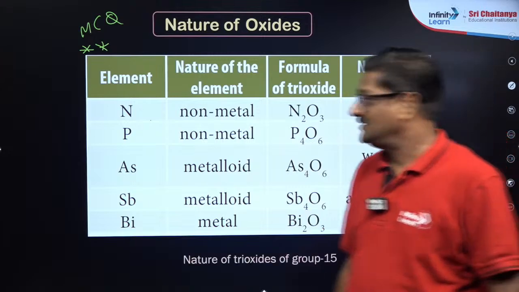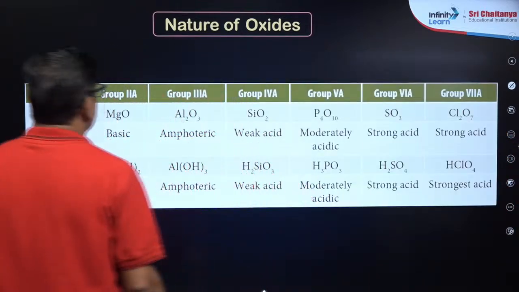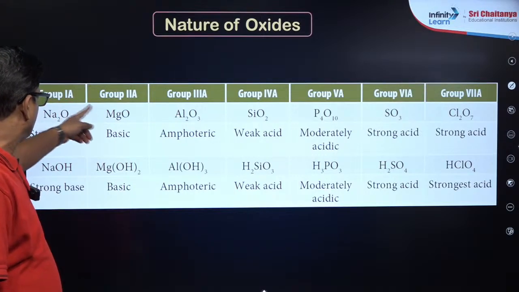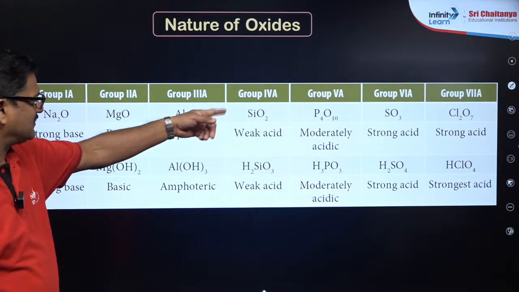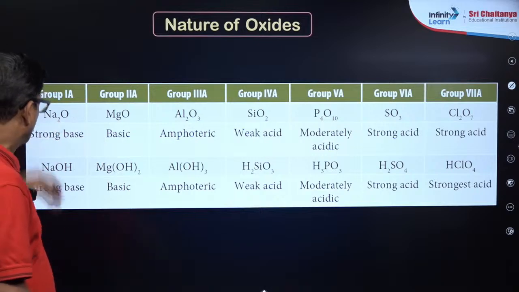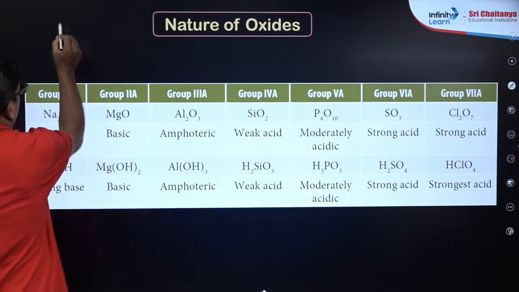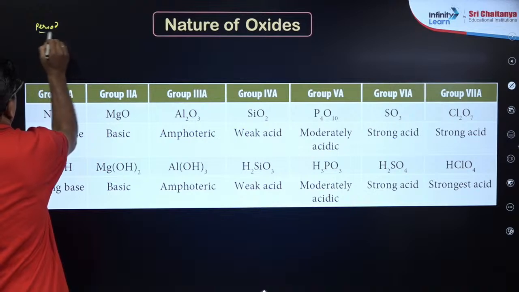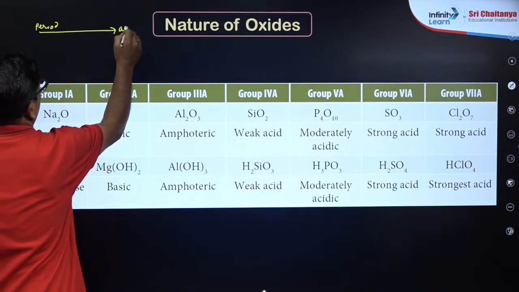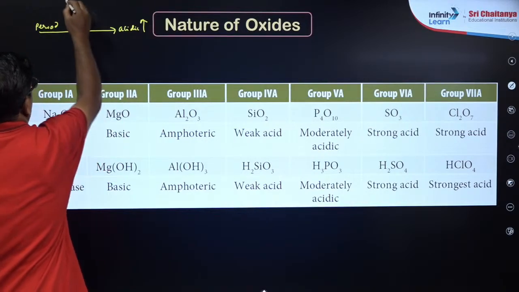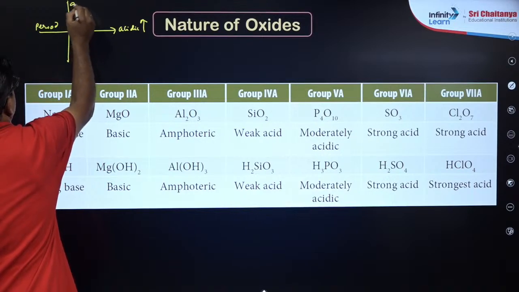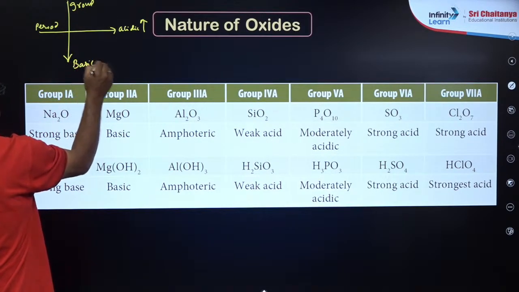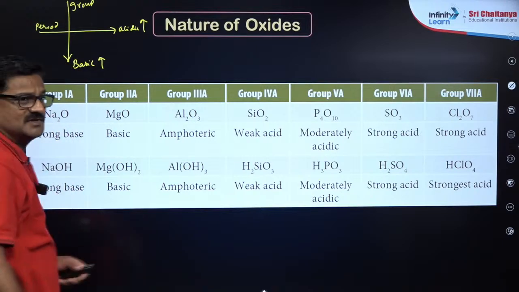Fine. Now let's talk about nature of oxides. All oxides are given: sodium, magnesium, aluminum, silicon, phosphorus, sulfur, chlorine. So what I mean to say is, in oxides, across a period from left to right, acidic nature increases, and down the group, basic nature increases. This is the thumb rule.